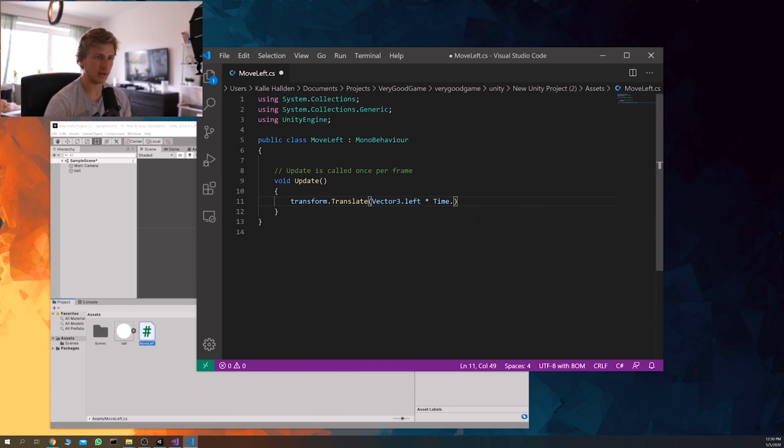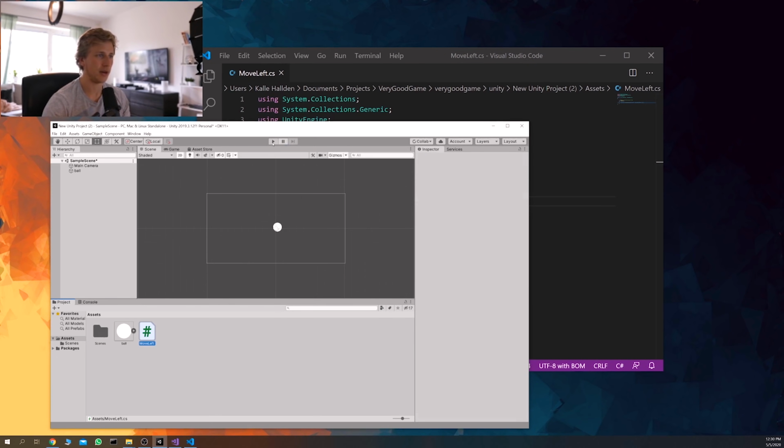and then we multiply that by, I think it's Time.deltaTime, and then we multiply that by how fast we want it to move. So we're going to start with a speed of 2. I think this is correct. I've written it up, so it should be correct, but let's see if we run this now.